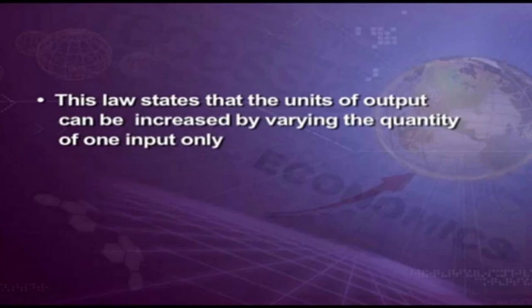For example, if one person does a work, it will take the whole day. The output will be very less because he may become tired, and the wages to be given will also be less. If the same work is divided between two people, the output will be increased, and the quantity of work each does is reduced. So how much output you get depends on the income of one extra unit of an input. So you will have the variation.